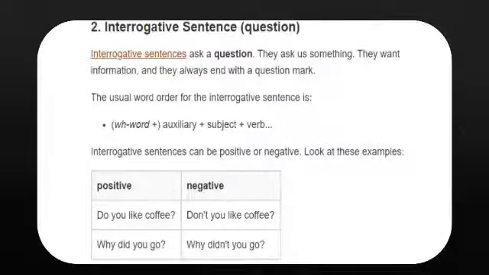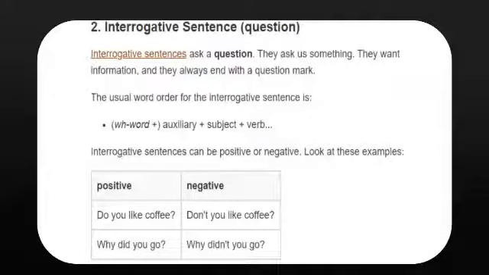Let us look at the examples. The positive, do you like coffee? See, it is ending with a question mark. So, a question has been asked, do you like coffee? And in negative form, it will be like that, don't you like coffee? So, the same question is asked in a negative way.